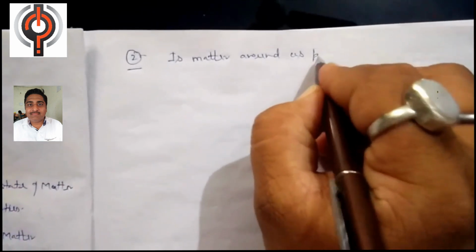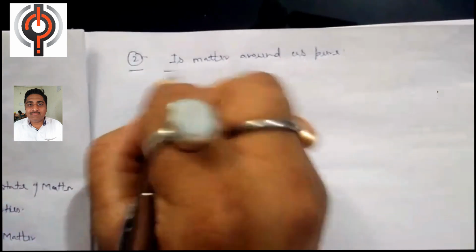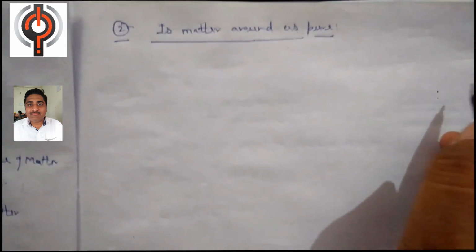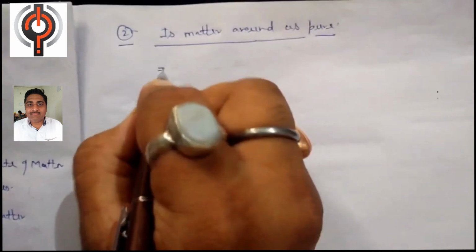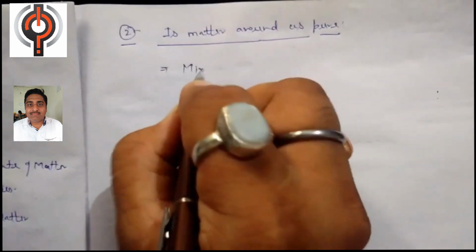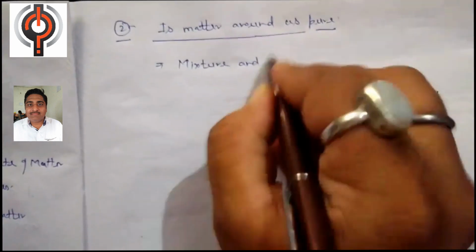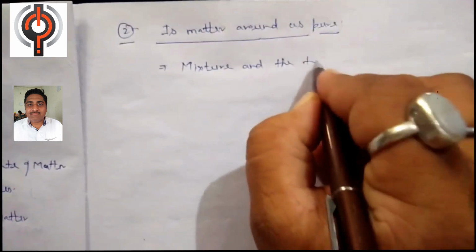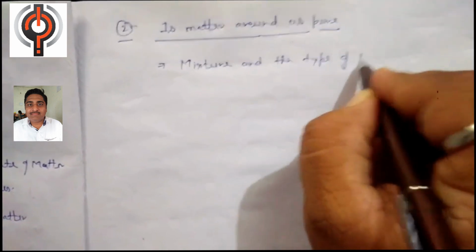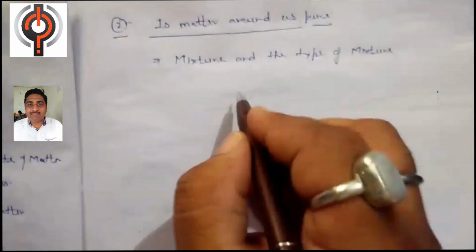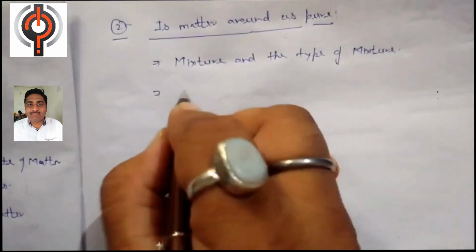Around us pure, okay. It is also a very important chapter because in this chapter we will study what is a mixture and the types of mixture.